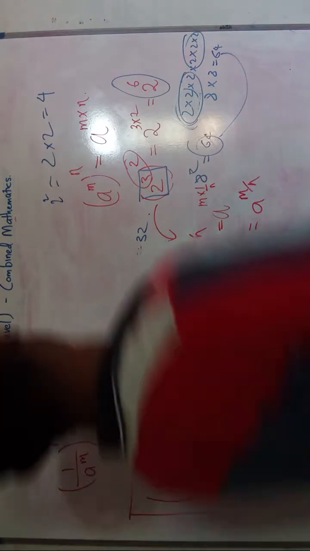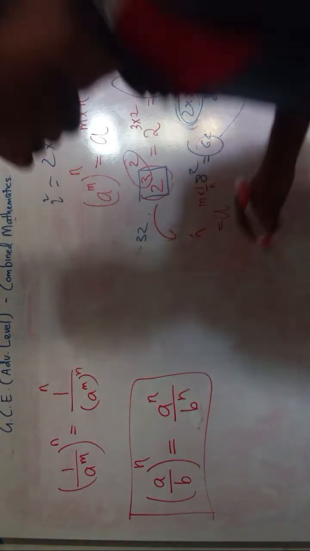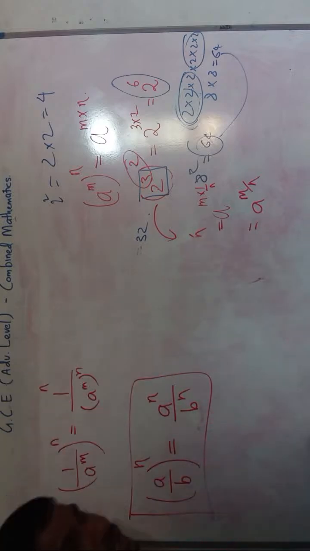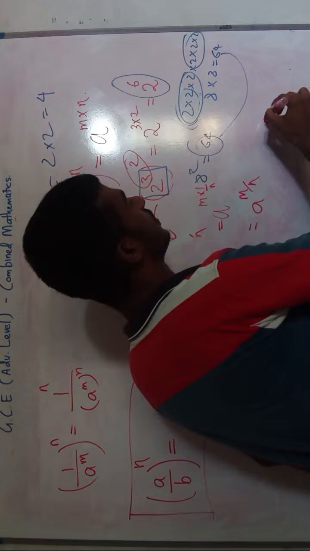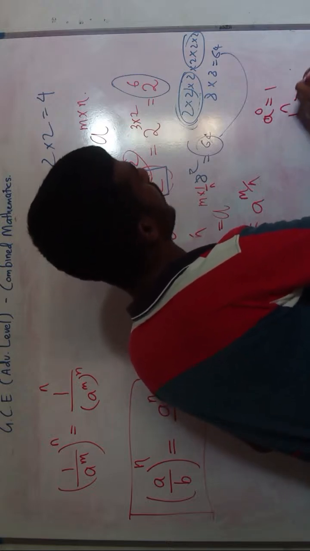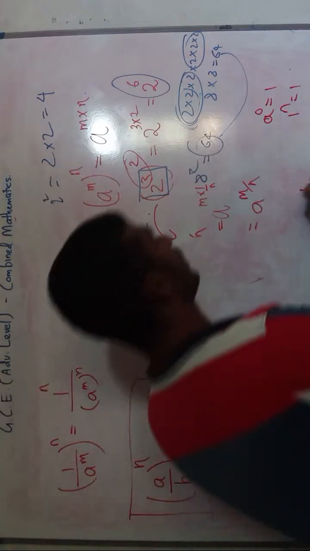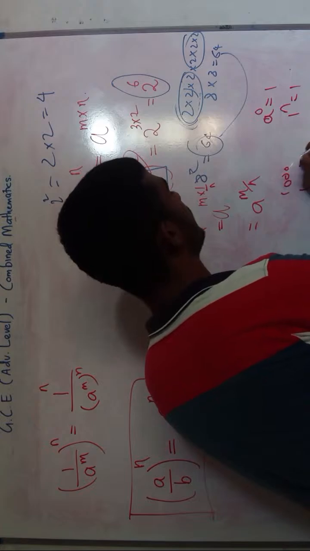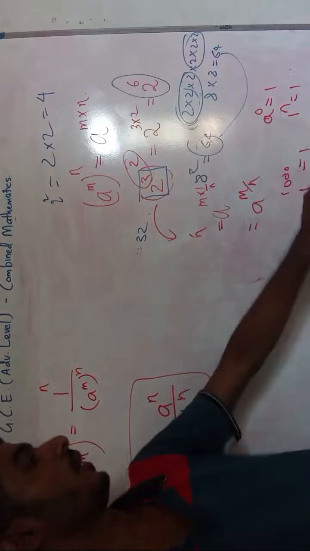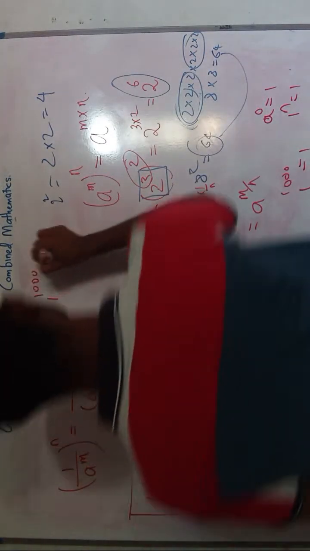Now under the result part I didn't tell this. I told you a power 0 is equal to 1, but 1 power anything is equal to 1, which means 1 power 1000 is equal to 1.